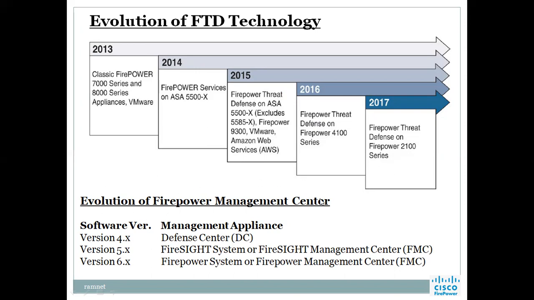And the evolution of the Firepower management center. If you are using software version 4.x, it is called the defense center. If it is 5.5, it is the FireSIGHT system and FireSIGHT management center, FMC. But here we are using version 6 only. Nowadays we are using 6.2.3, which is what I installed. That is the Firepower system or Firepower management center. Earlier it was called the defense center and FireSIGHT system center. Now we are calling it the Firepower system and Firepower management center. I took all of this from the PDF given by Cisco.